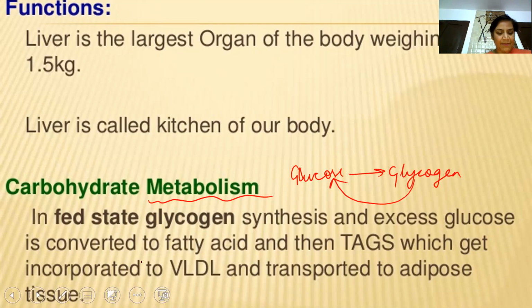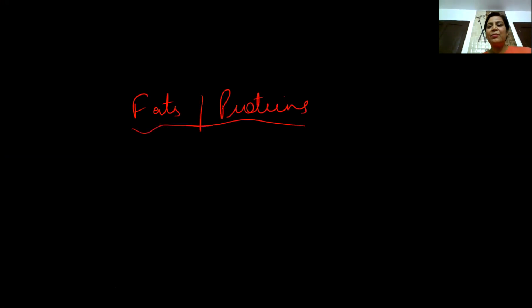Suppose we take the example of fats or proteins, whatever metabolism is happening. If we talk about protein, all of us know that alanine is a very important gluconeogenic amino acid which gives energy during starvation.